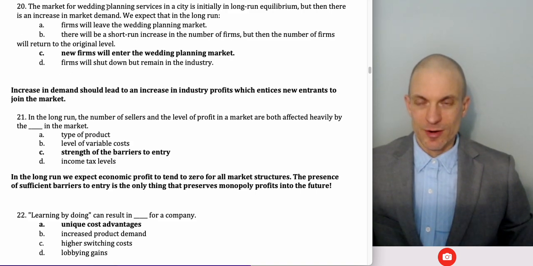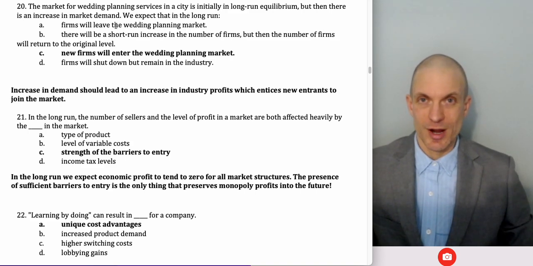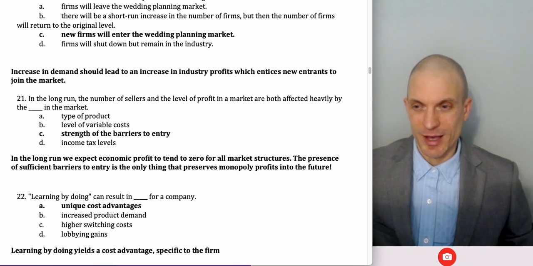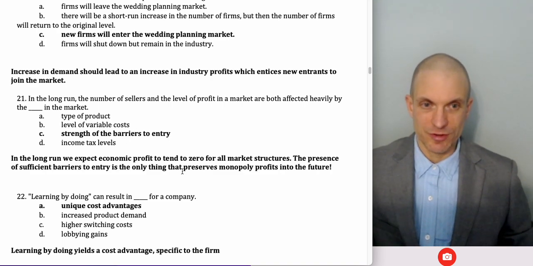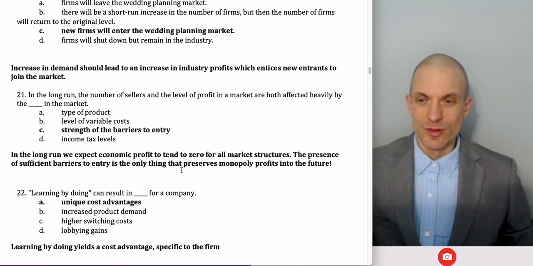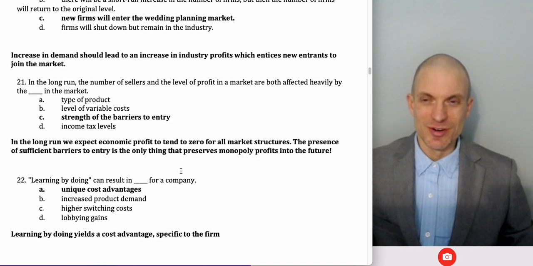The market for wedding planning services in a city is initially in long run equilibrium. There's an increase in market demand. We expect in the long run, new firms are going to enter the market, right? So if there's a long run equilibrium, but then there's an increase in demand, we expect there's going to be an increase in price. There's going to be an increase in profits for firms in the industry, which will entice new firms to enter. In the long run, the number of sellers and the level of profit are both affected heavily by the strength of barriers to entry. So in the long run, we expect profits are going to tend to zero for all firms, even for a monopoly. The only thing standing in the way of monopoly profits going to zero is barriers to entry.